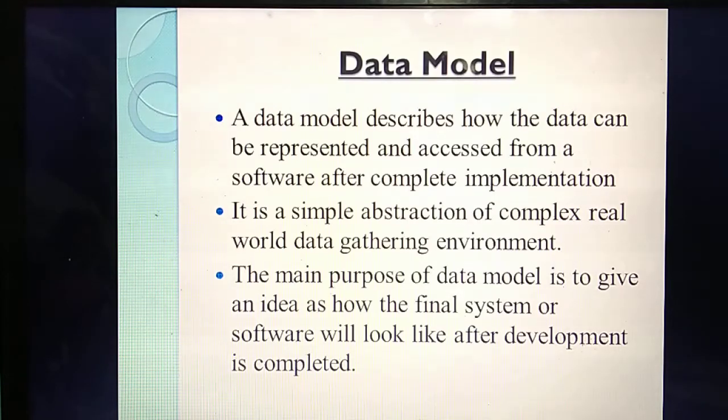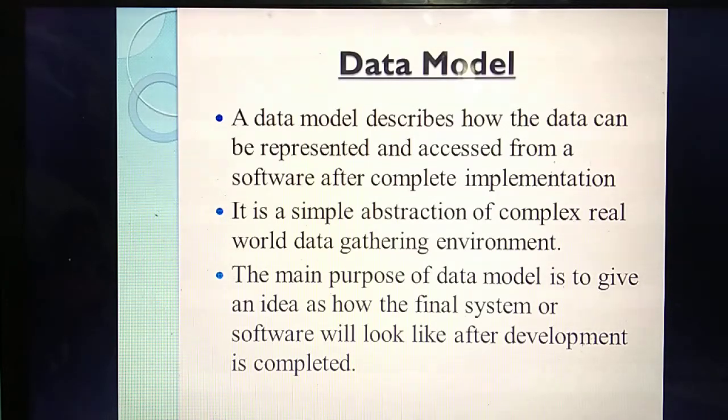A lot of data will be there, but among this data, how you are going to represent each data. Then that data you are going to access. Already you have stored the data in the form of tables in the DBMS. Next we are going to access the data using some query languages or anything.